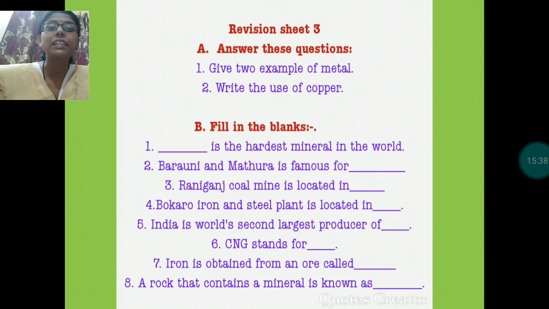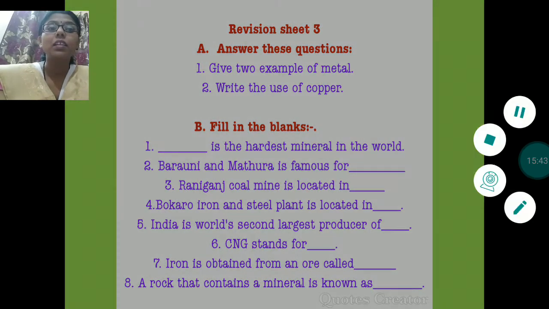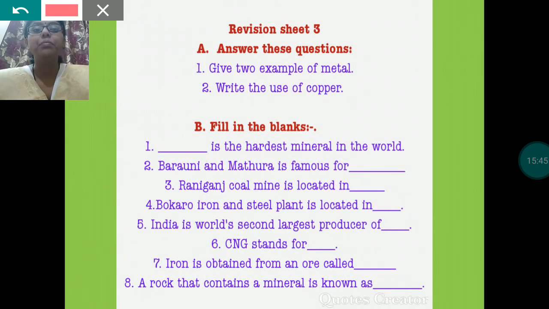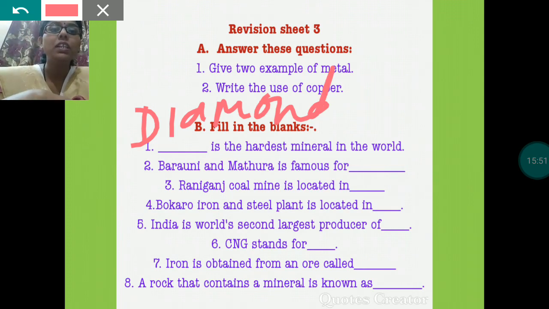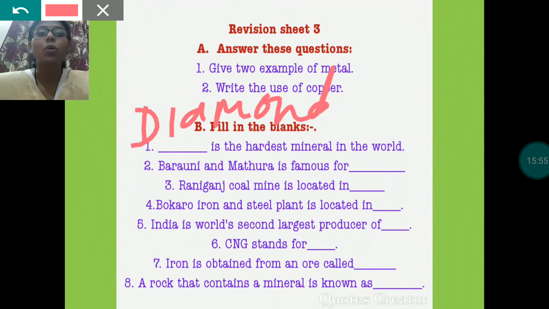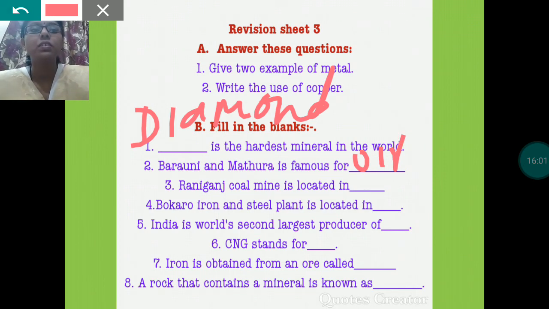Diamond is the hardest mineral in the world. Barauni and Mathura are famous for their oil refineries.